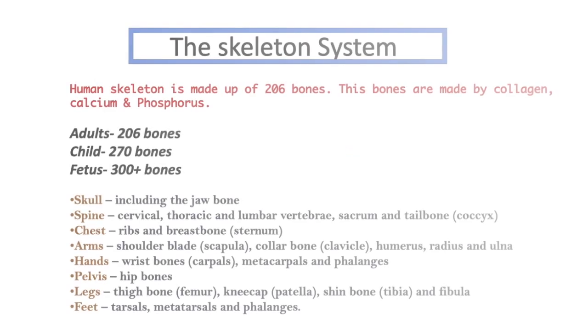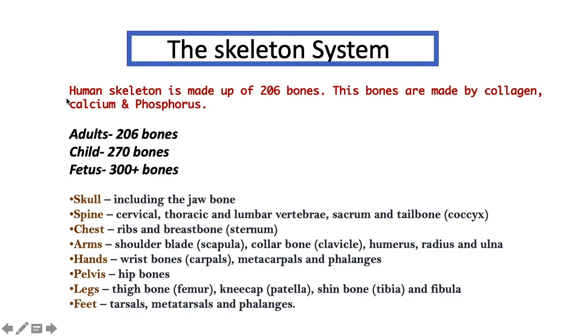In layman's words, the skeleton is a structure and bones are part of that. In our body, there are 206 bones. In an adult body, we can see 206 bones. These bones are made of collagen, calcium and phosphorus.